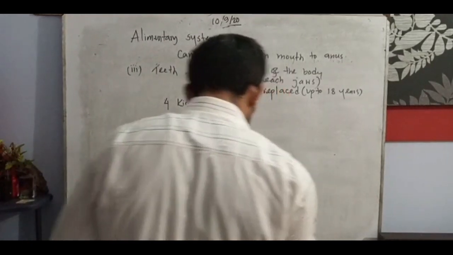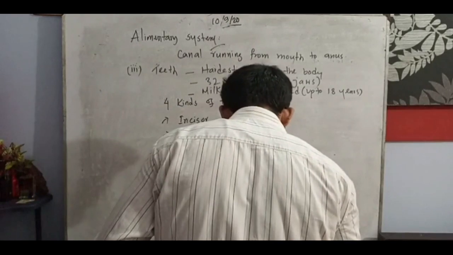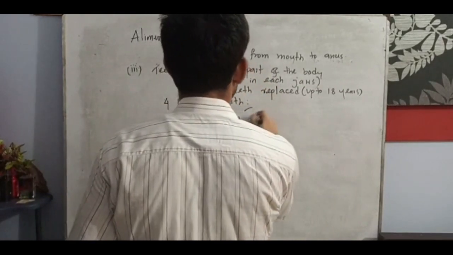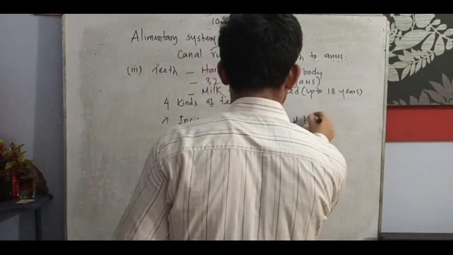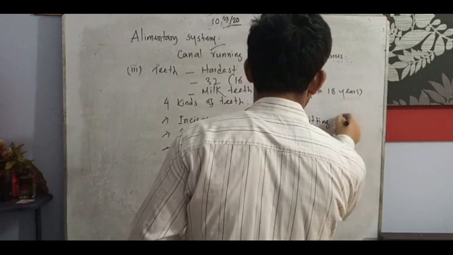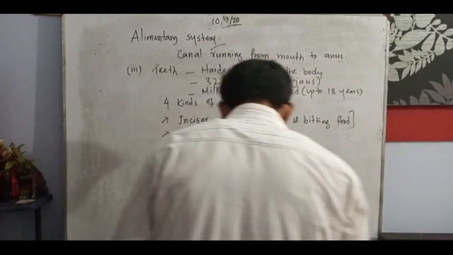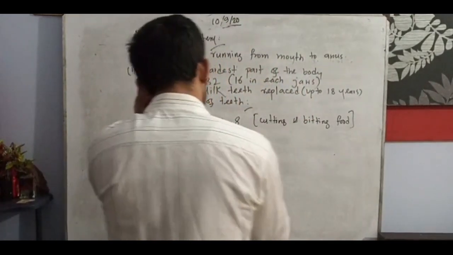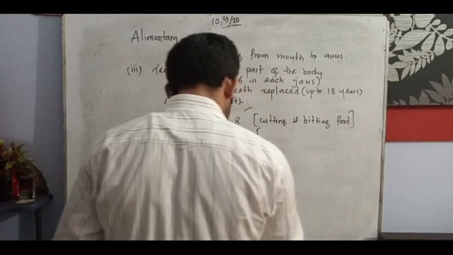Incisor, cutting and biting food. Incisors number 8. Cutting and biting food, very important. Okay, keep it in mind. Canine, 4. Canine is for tearing and grasping.